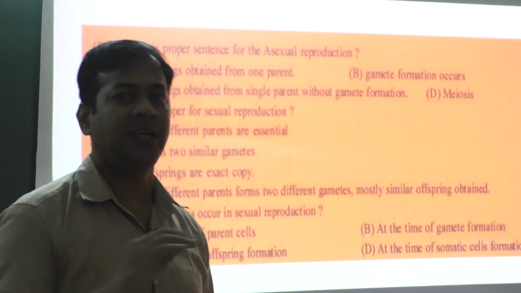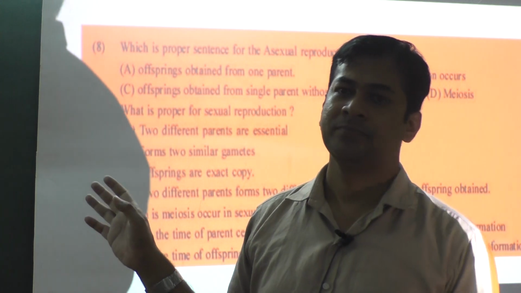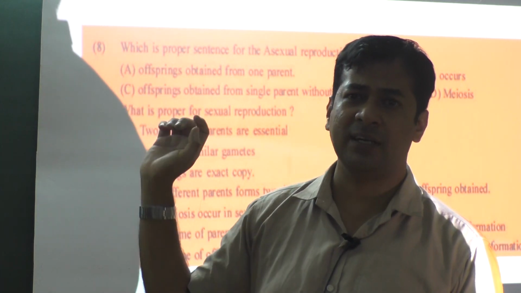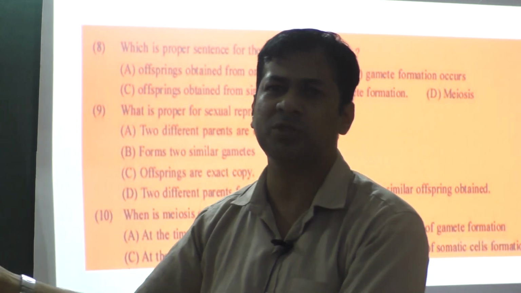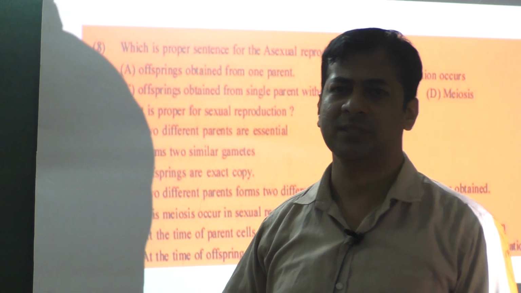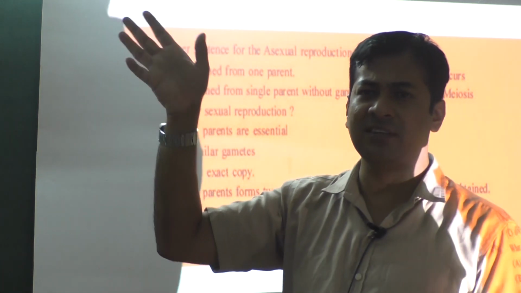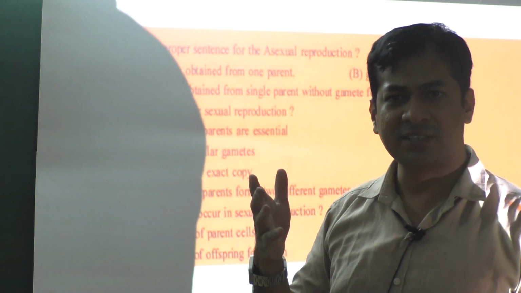Okay, so in case of asexual reproduction, it is mitosis because the offspring looks the same as the parent. That means all 46, 100% of the chromosomes should be transferred to the offspring. But in case of human beings, we get 50% chromosomes from father, 50% from mother. So it is meiosis, isn't it?